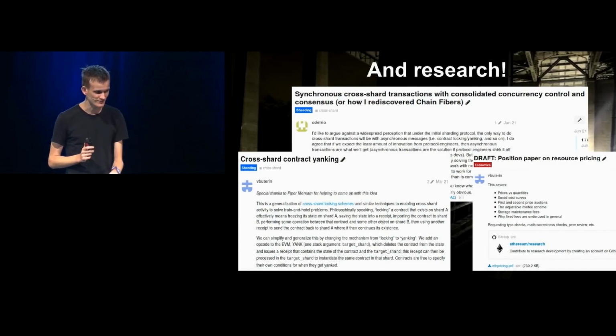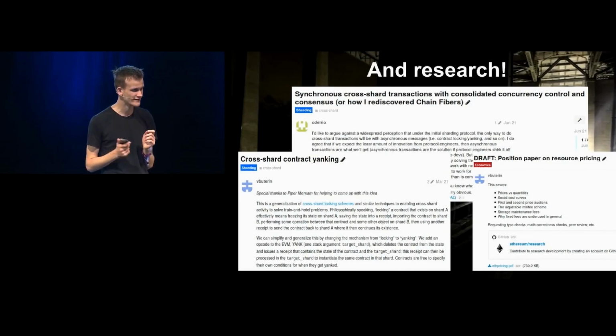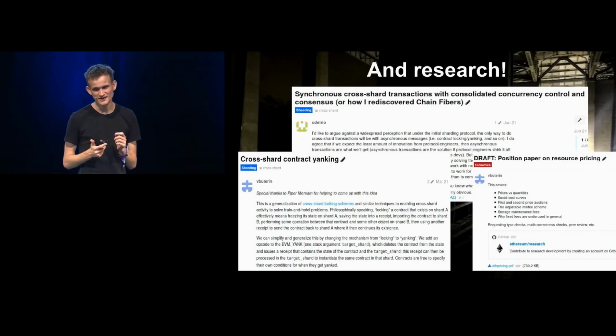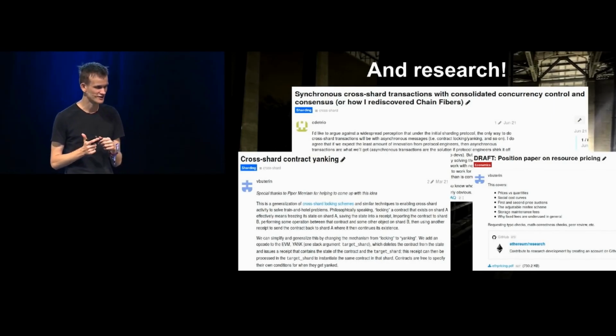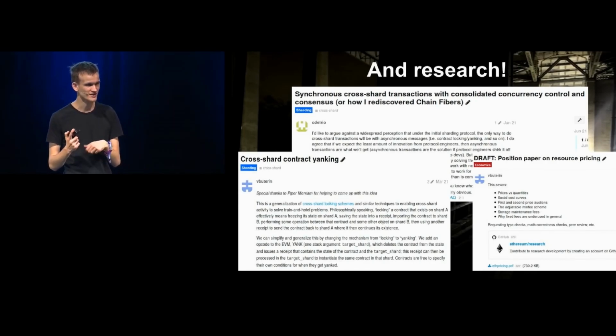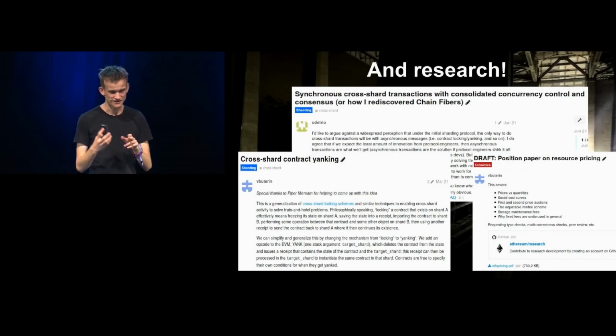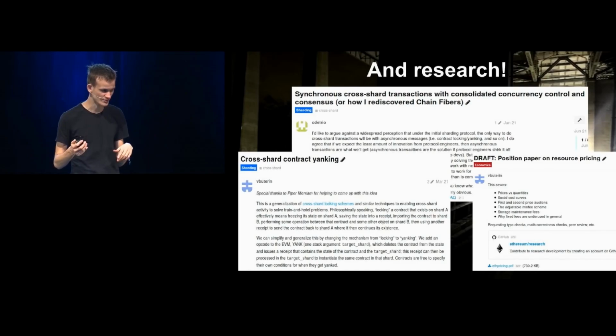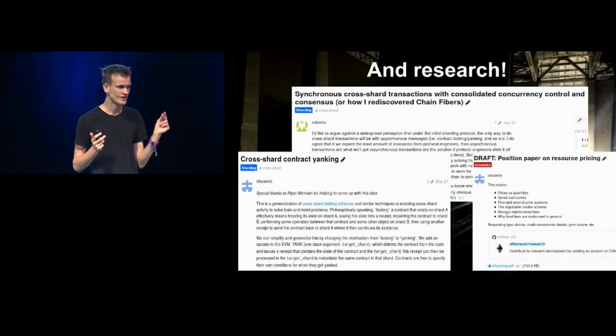I also wrote this paper on resource pricing, which includes ideas about an optimized and much more efficient fee market, along with how to do storage maintenance fees and why, and the different trade-offs between different ways of setting them. And Casey here, Dietrich, wrote this post on doing synchronous cross-shard transactions.